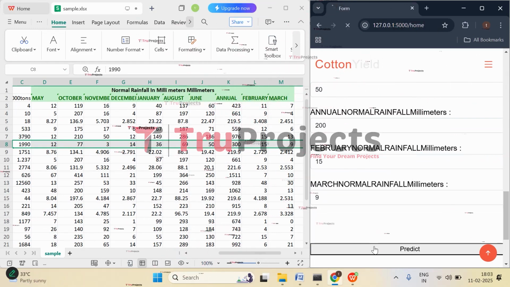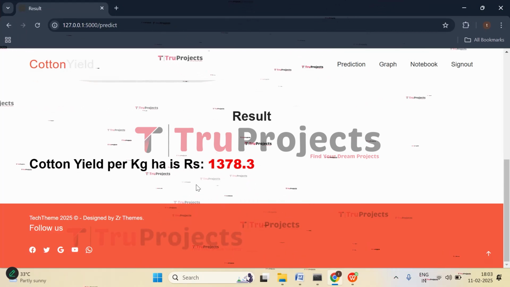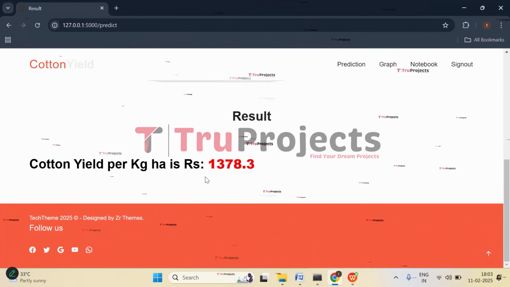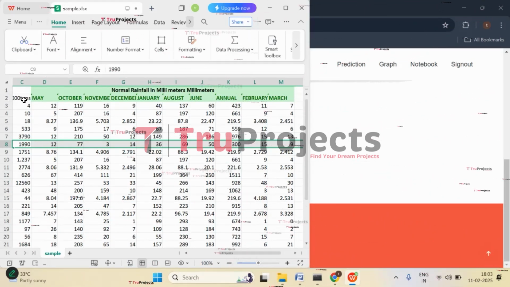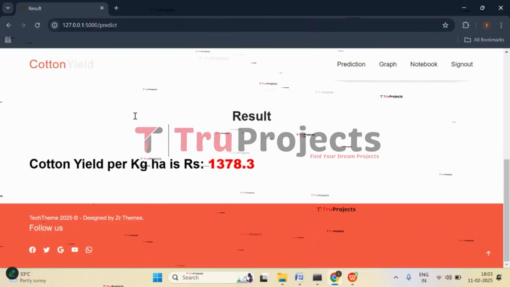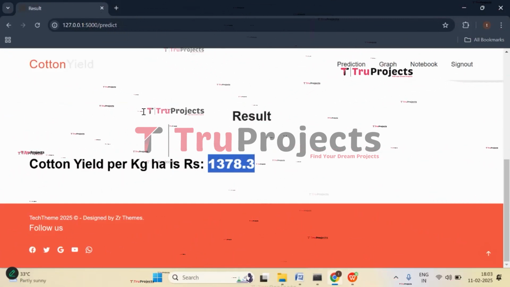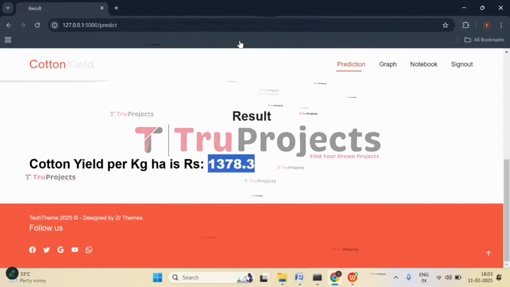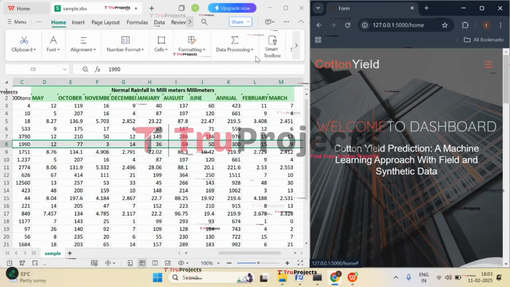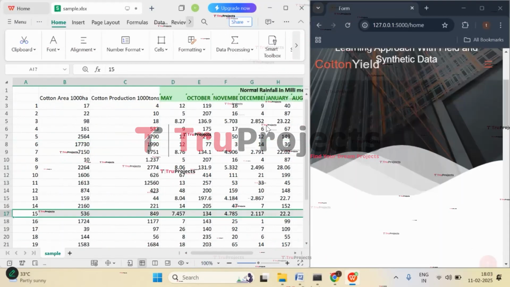Now click on predict. So here we got the prediction. For the given case, when the rainfall is in this condition, the crop yield will be predicted as 1378 per hectare. It will be 1378 per hectare. That many cases. Now let's check with the other case.